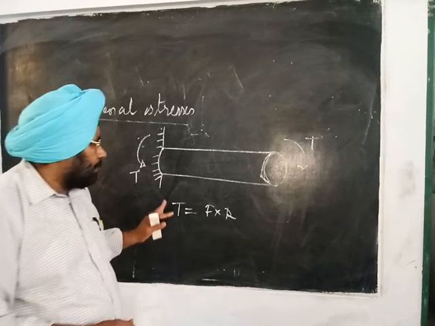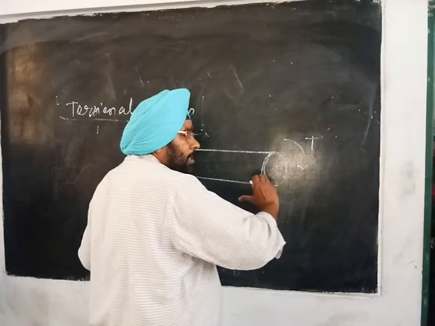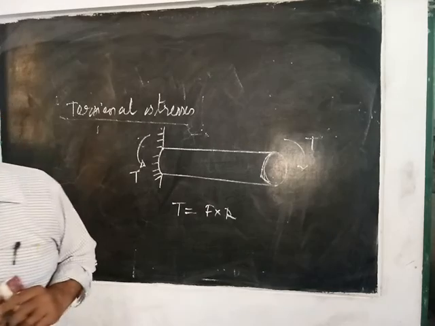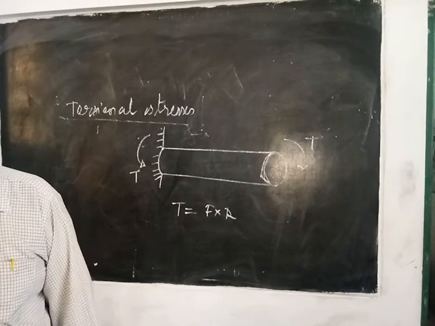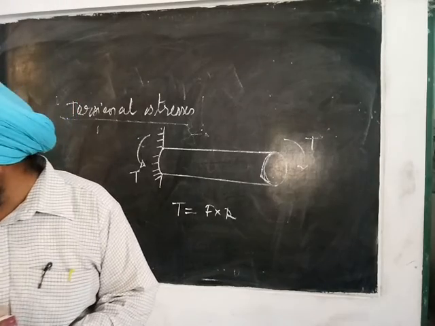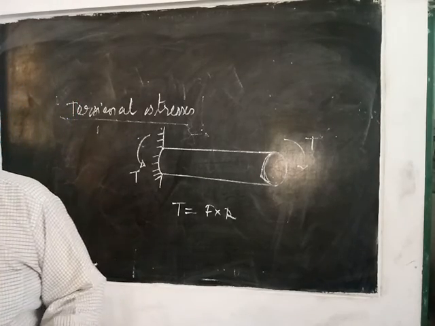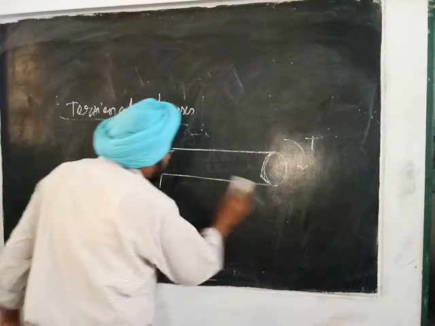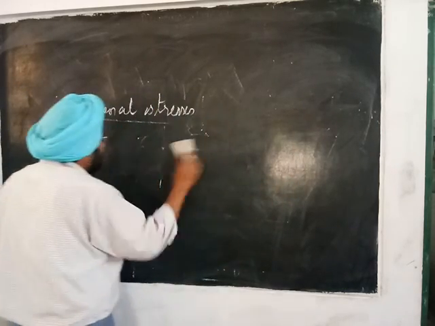Due to torsion, the shaft has a tendency to shear off at every cross section perpendicular to the longitudinal axis. So the effect of the torsion is to produce shear stress in the material of the shaft. So the next is thermal stress, also called temperature stress.